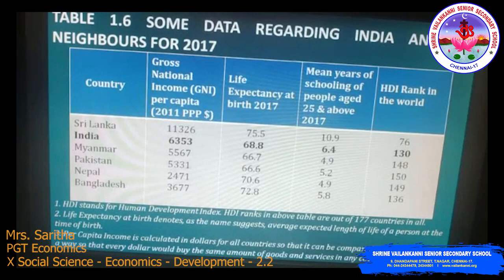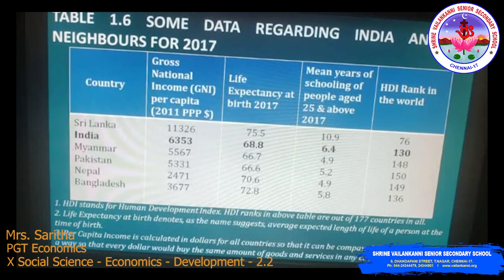Pakistan: gross national income is 5,331, life expectancy at birth is 66.6, mean years of schooling is 5.2, HDI rank in the world is 150. Nepal: gross national income is 2,471, life expectancy at birth is 70.6, mean years of schooling is 4.9 and HDI rank in the world is 149.